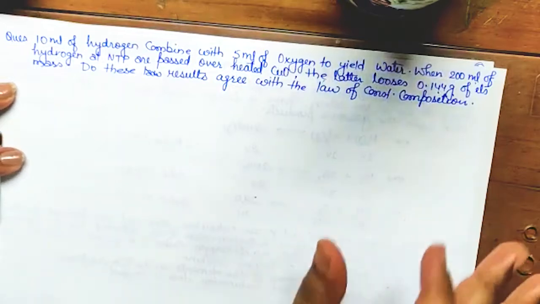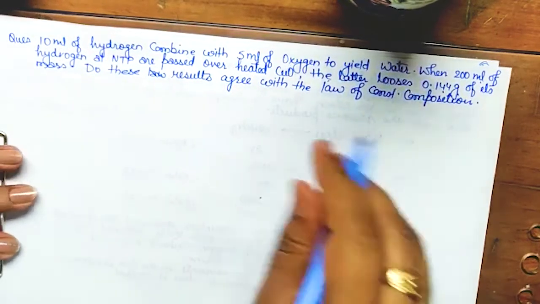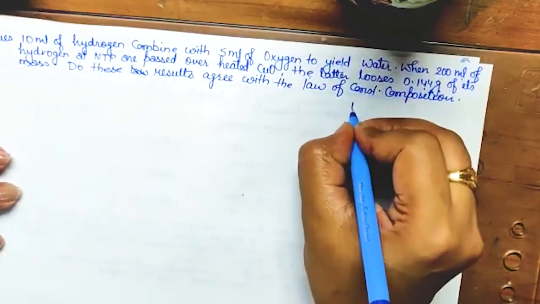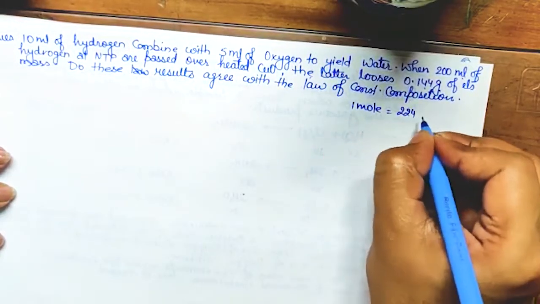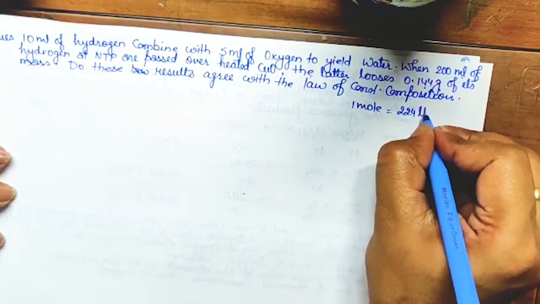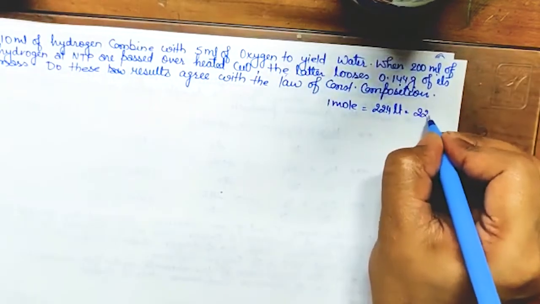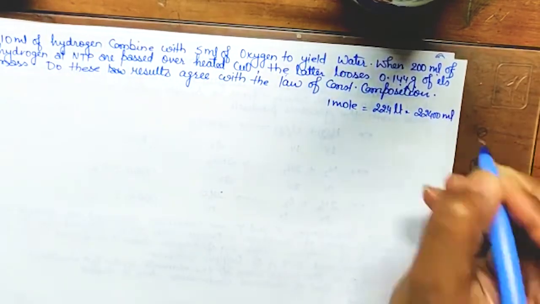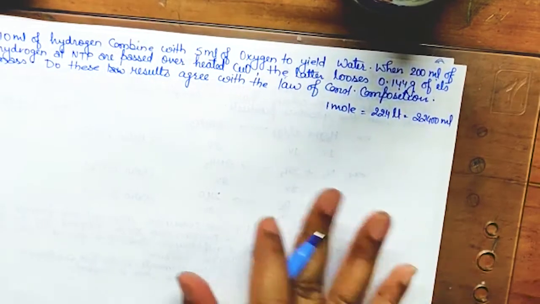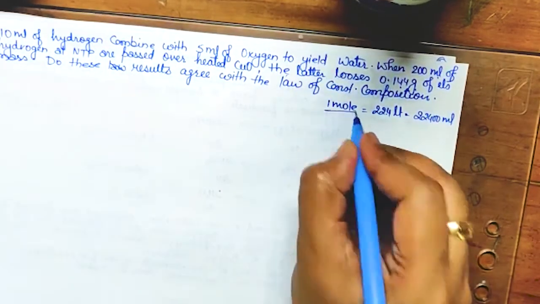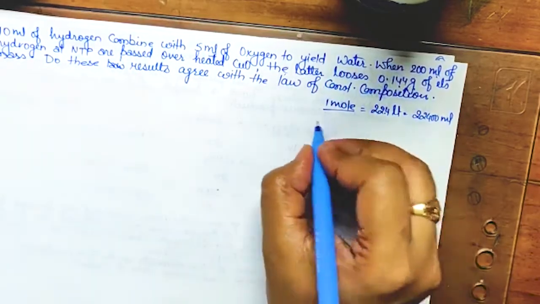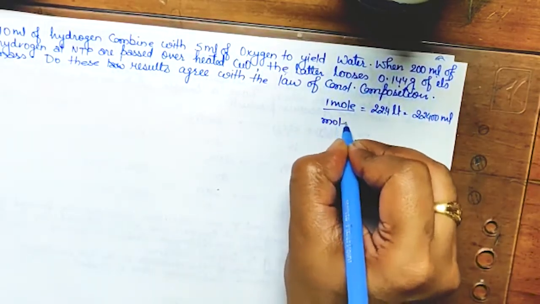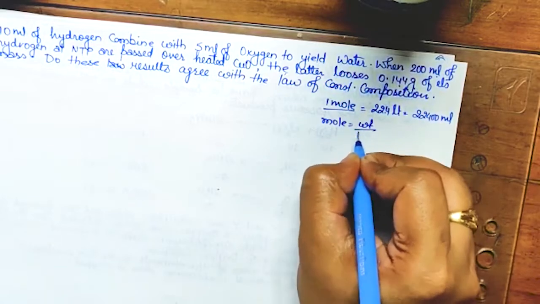So for this, what I explained right now: 1 mole is equal to 22.4 liter, or 22400 milliliter, isn't it? Try to understand this. From class 9th, you just recall it: mole is equal to weight upon molecular weight, isn't it?